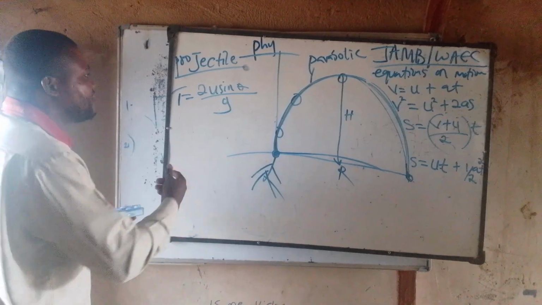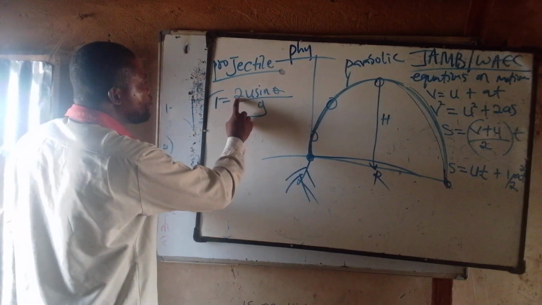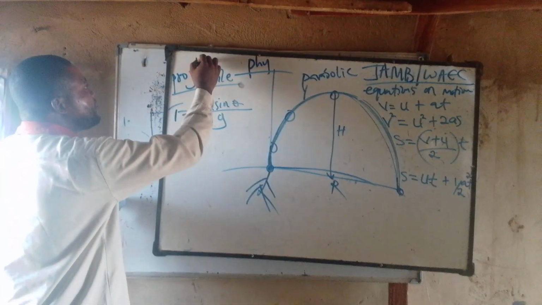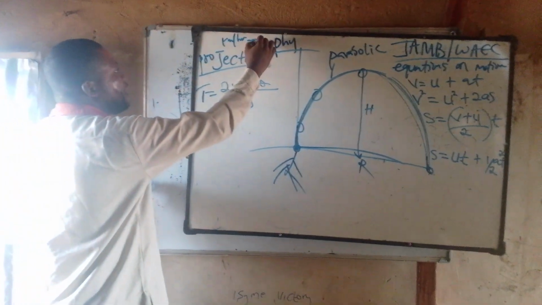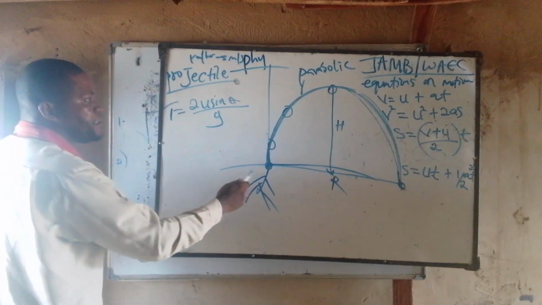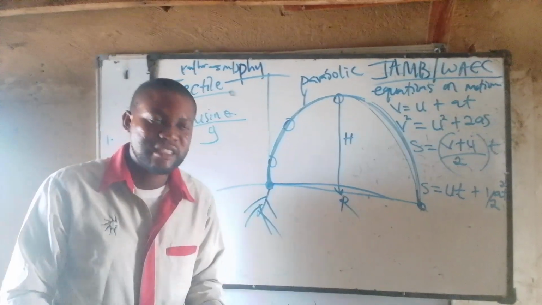Look at the formula for time of flight. They say find the time of flight. Time of flight is given as 2U sine theta over G. This U is the velocity. If they give velocity in kilometers per hour, convert it to meters per second. Then the angle at which the object is inclined, and then the gravity is always 9.8 or maybe 10 as the case may be.